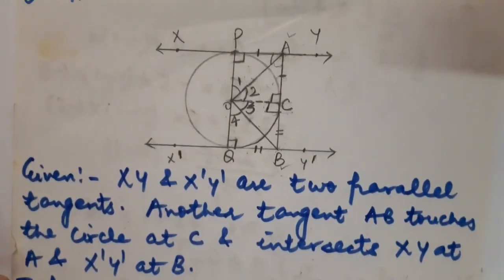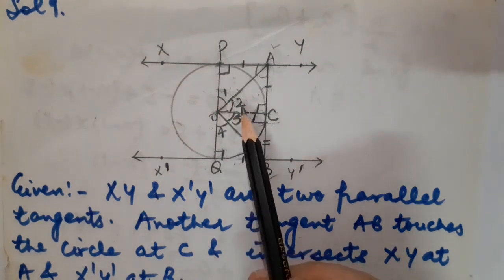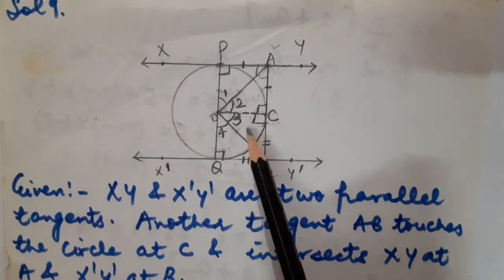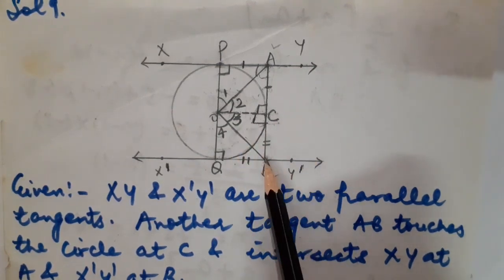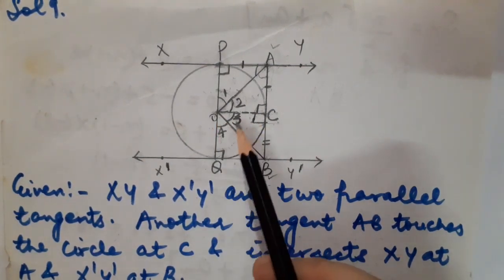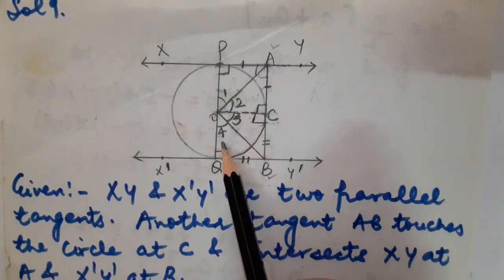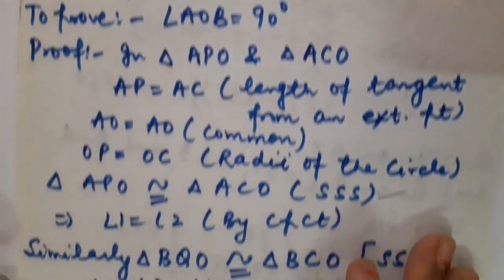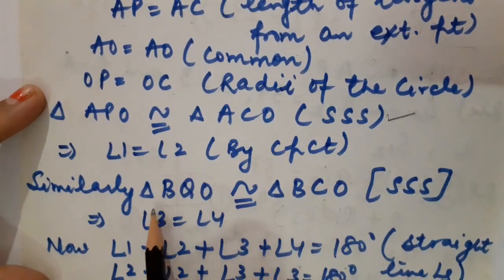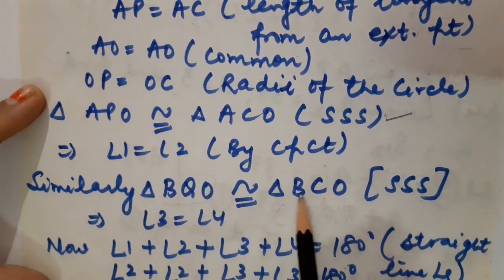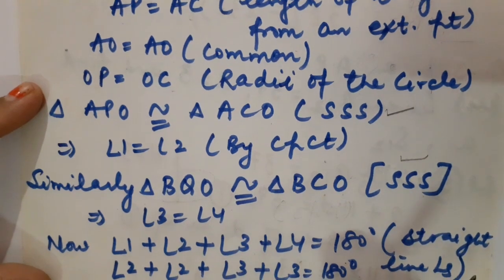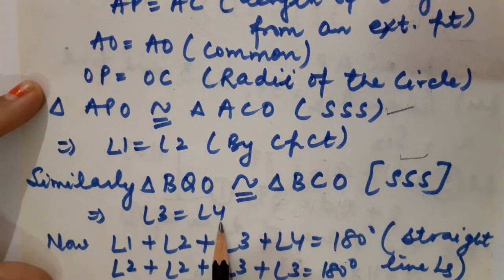So by CPCT, children, what can I say? That angle 1 is equal to angle 2. In the same manner, if I prove these two triangles congruent, BQO and BCO, then of course by CPCT I can prove that angle 3 is also equal to angle 4. But you are not supposed to show it, just show the congruency for one pair of triangles. So triangle BQO is also congruent to triangle BCO, similarly by SSS congruency criteria. So angle 3 must be equal to angle 4.